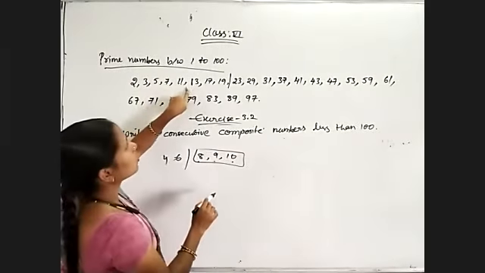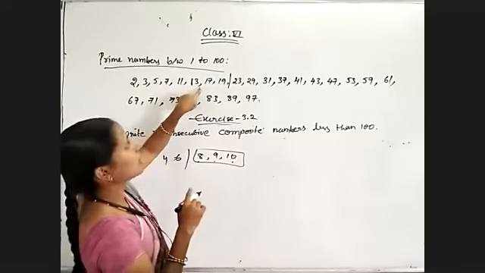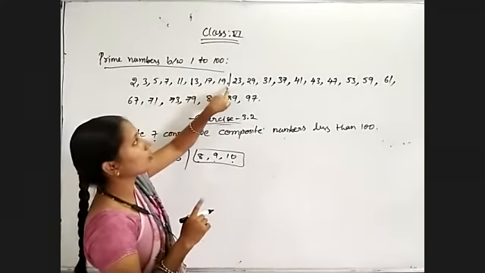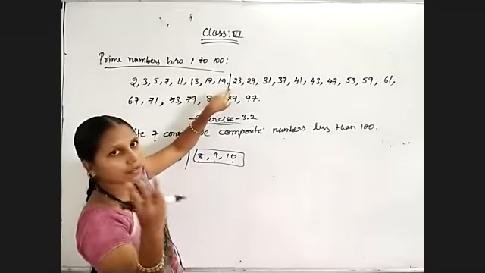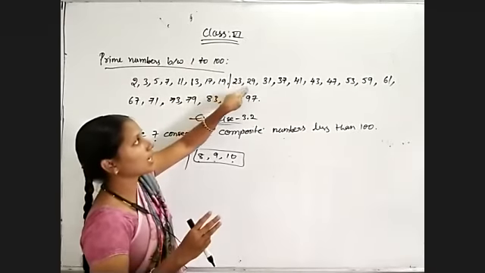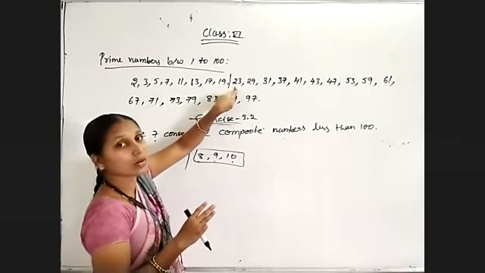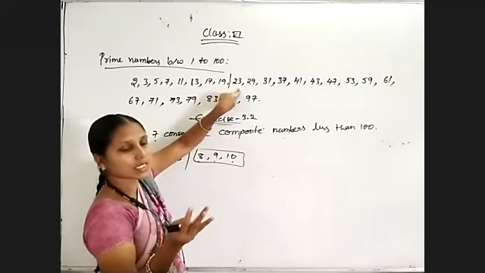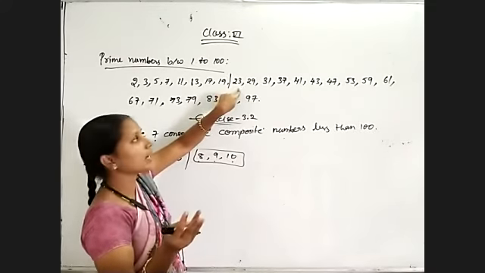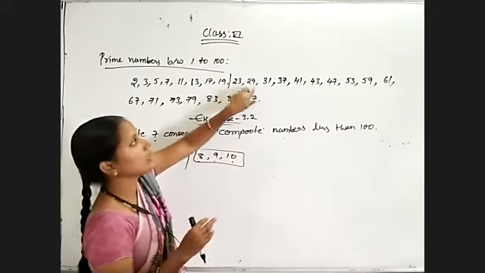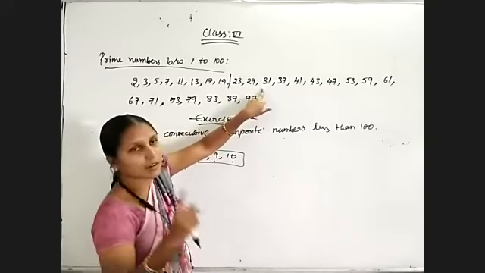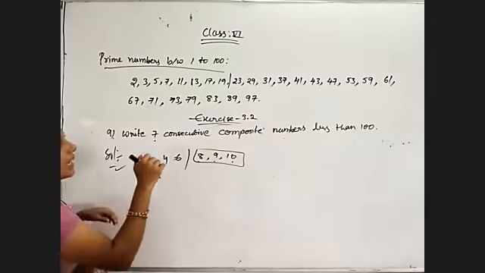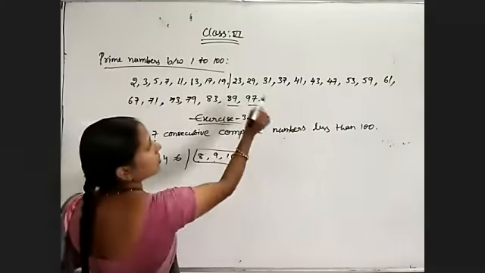Coming to 12, only 1. 14, 15, 16, again 3. 18, only 1. 20, 21, 22, 3 we will get. Here how much gap? 29 minus 23 is equal to 6. 24, 25, 26, 27, 28, 5 numbers we are getting. And between 29 and 31 only 1. So like that, anywhere you will get less than 7 only, except 89 to 97.